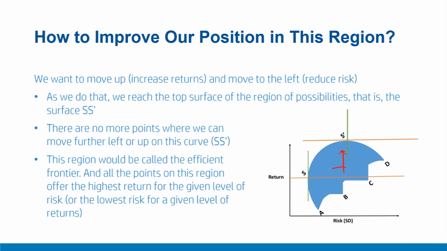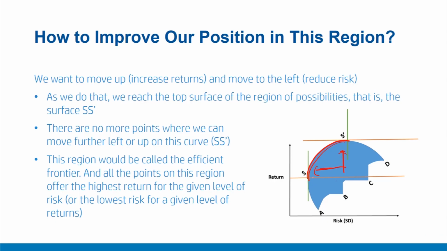And we want to move to the left. That means for a given level of return, we want to reduce the risk. As we do this, we reach the top surface of the region of possibilities, which is this surface, or we can say SS dash, on this region of feasibility. There are no more points where we can move further left or up on this curve. So this is the extreme available to us, the best possible combination. And that is why this region is called the efficient frontier.